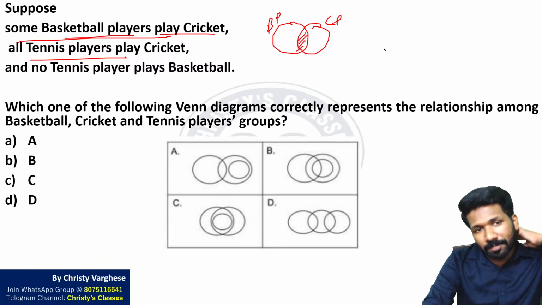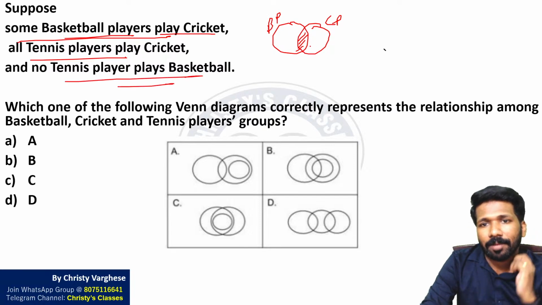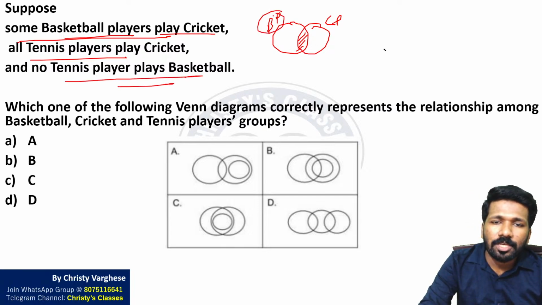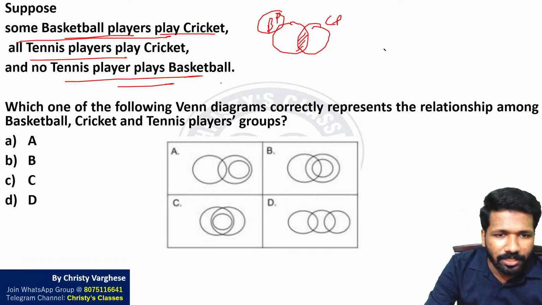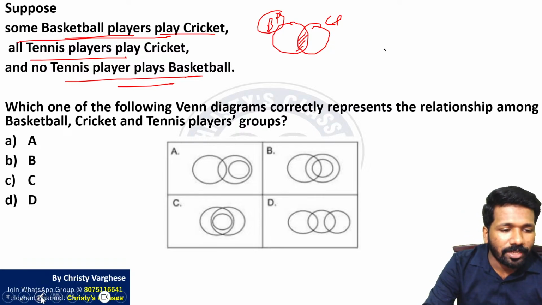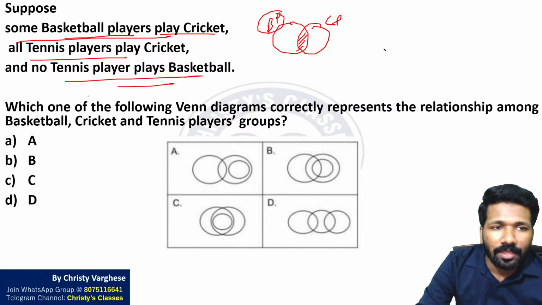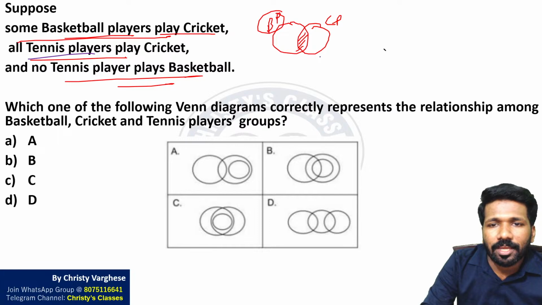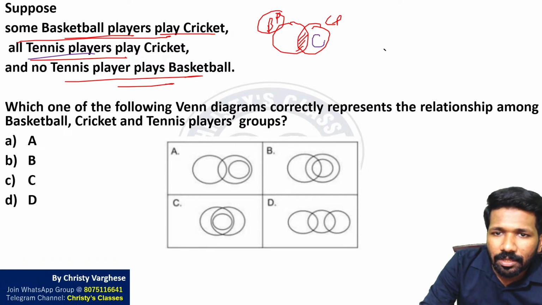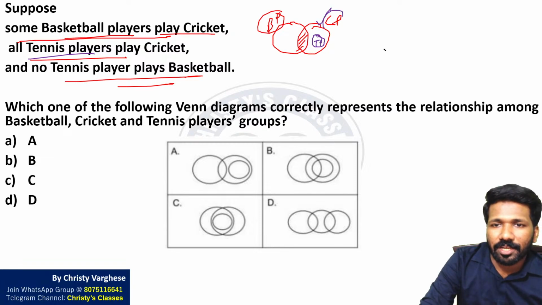All tennis players play cricket and no tennis player plays basketball. मतलब टेनिस प्लेयर बास्केटबॉल प्लेयर के बाहर होना चाहिए, नो इंटरसेक्शन, और दैट इज कॉल्ड डिसजॉइंट सेट. Disjoint set in set theory. And all tennis players play cricket means all X are Y means X circle should be inside Y circle. So this should be the tennis player circle. That should be inside the cricket player circle.